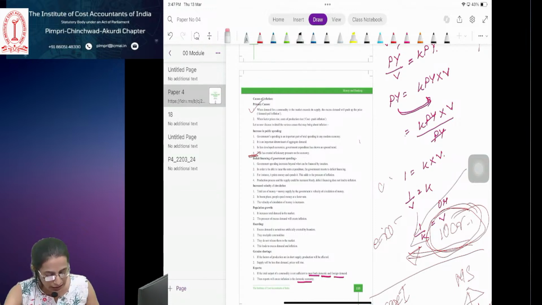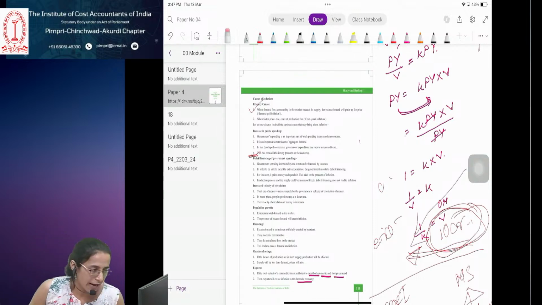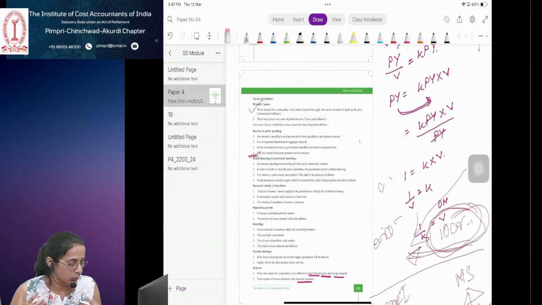A commercial bank is a financial intermediary. It accepts deposits from the surplus units and lends financial resources to the deficit units. It is the same as what we saw before. It will accept deposits from the people who have more money in the form of savings, and it will give that money in the form of loans to people, businessmen or individuals who require a loan.